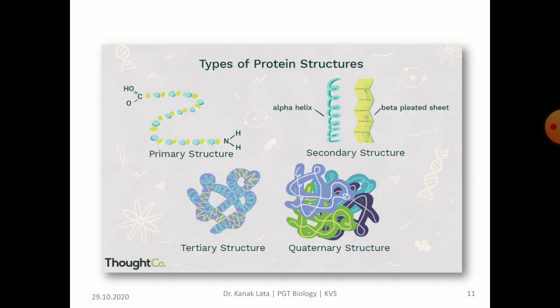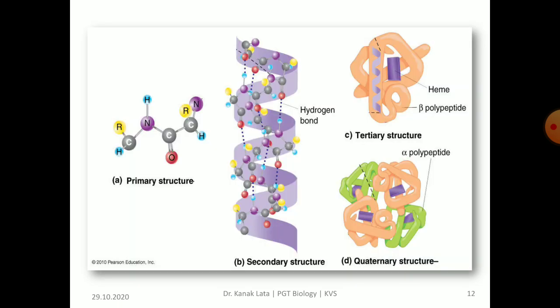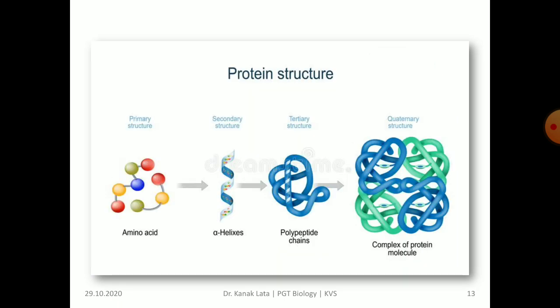In the given figure, you may observe the types of protein structures, that is primary structure, secondary structure, tertiary structure and quaternary structure. Here also you may observe different structures of protein. The given figure also depicts the primary, secondary, tertiary and quaternary structure of protein.